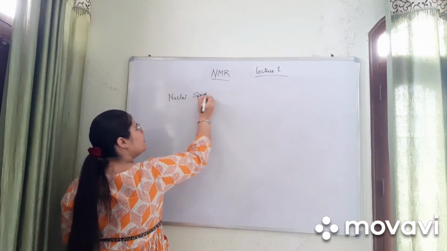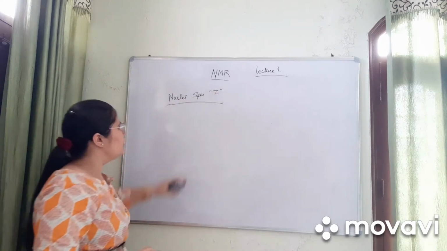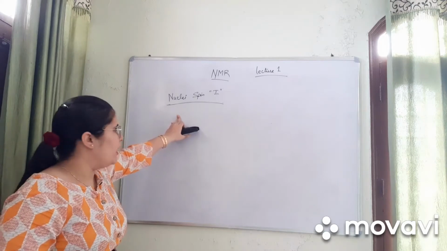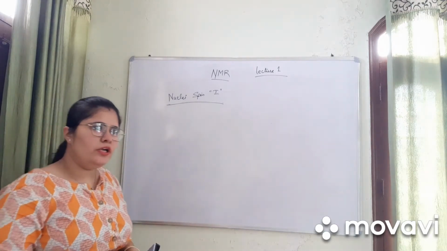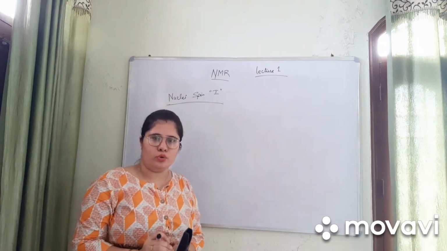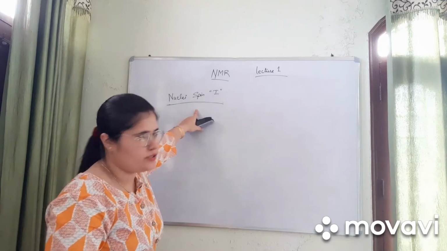Spin, that is I. This term will appear all over in NMR. What is nuclear spin? Due to the spin of protons and neutrons inside the nucleus, this nuclear spin arises.